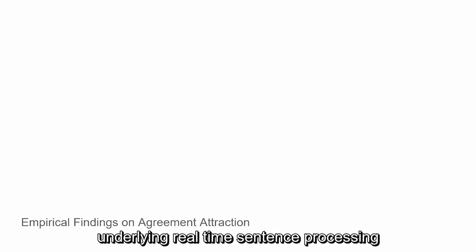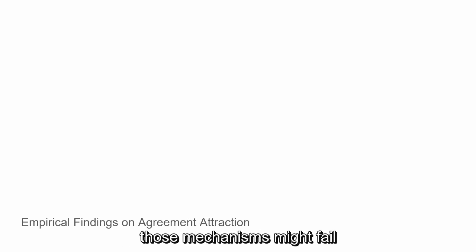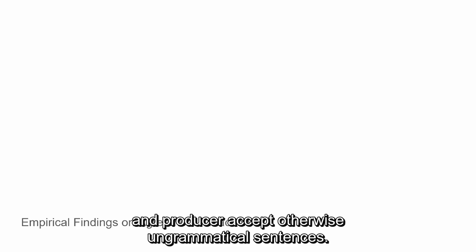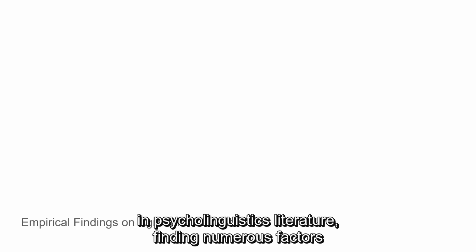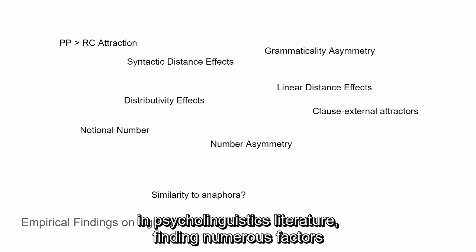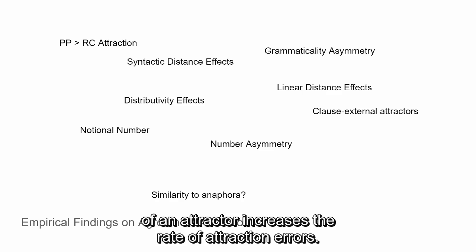This phenomenon, called agreement attraction, provides a window into the mechanisms underlying real-time sentence processing, allowing us to observe in what circumstances those mechanisms might fail, and produce or accept otherwise ungrammatical sentences. As such, agreement attraction has been studied extensively in the psycholinguistics literature, finding numerous factors that affect the degree to which the presence of an attractor increases the rate of attraction errors.